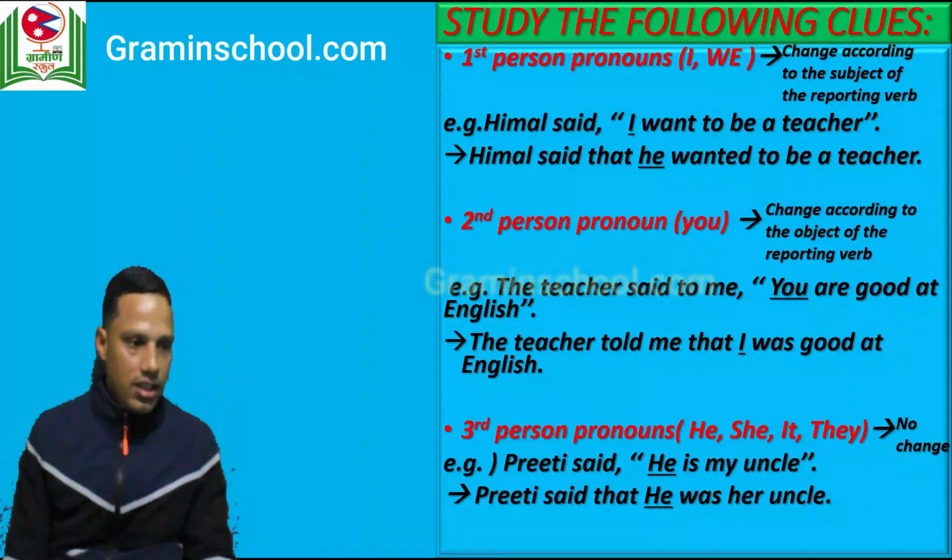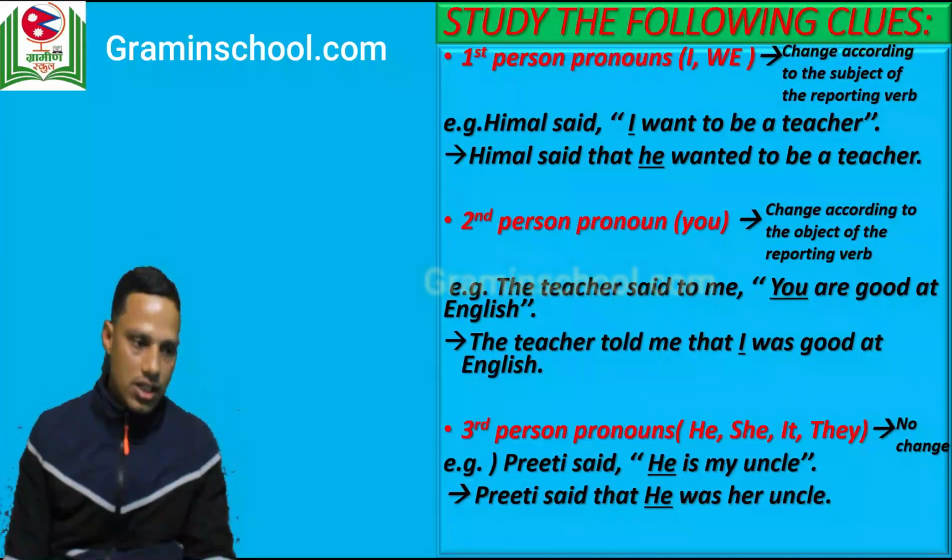Now let's see the second person pronoun, how to change this. Second person pronoun you is changed according to the object of the reporting verb. You can notice in the example over here. The teacher said to me, you are good at English. There is an object me after said to. So you have to change this pronoun you according to the object of the reporting verb.